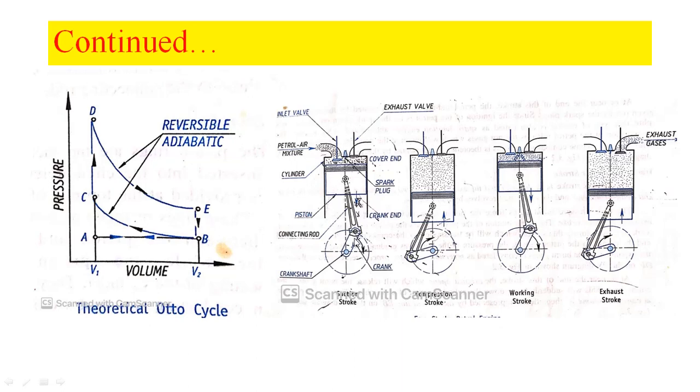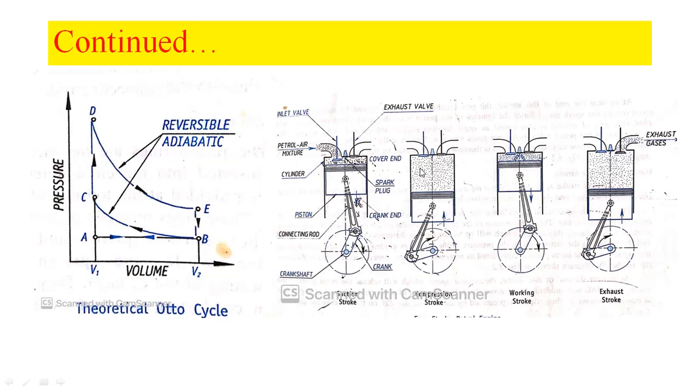During this stroke, the crank completes half a rotation. It means it rotates only 180 degrees during this stroke. So that is about the suction stroke. Suction means the petrol and air mixture is drawn into the engine cylinder during this stroke. Okay, let us move on to the compression stroke.